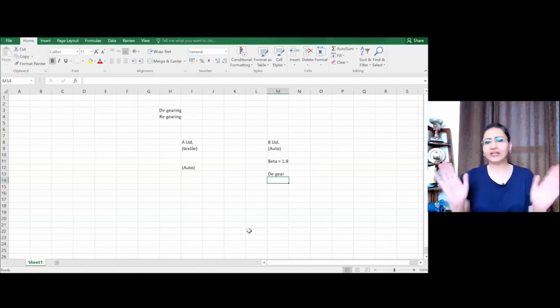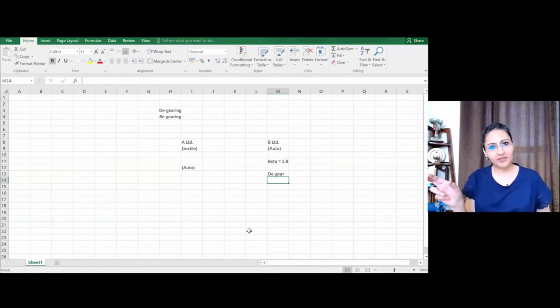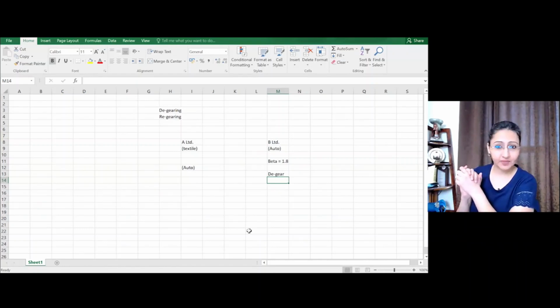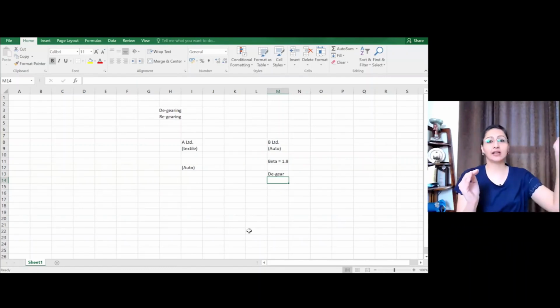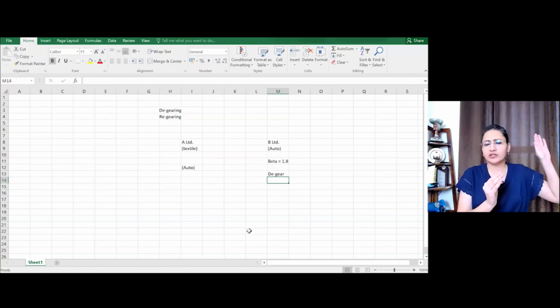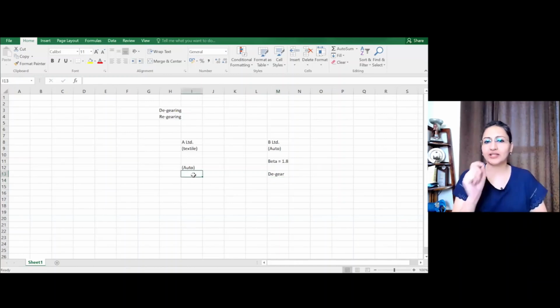Okay. So simply, de-gear is taking a beta of a company in the same sector which we are trying to land up in. But always remember, the beta will have the business risk as well as the capital structure risk involved. I need to remove the capital structure risk so that I get only the business risk beta. That is de-gearing. Now, once I have the de-geared beta, that is an automobile sector beta. For example, that comes out to 1.2.